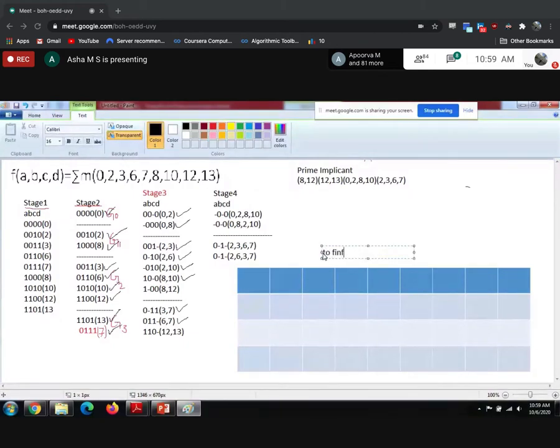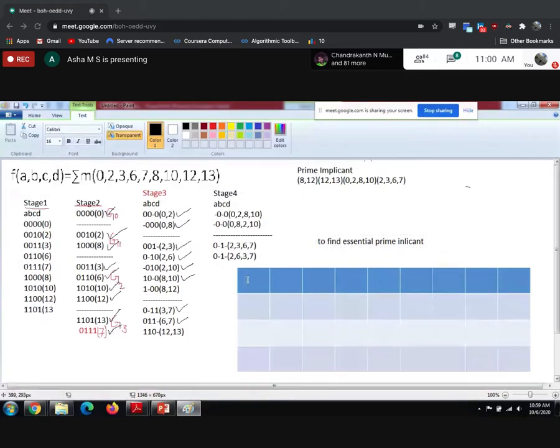Okay, to find the essential prime implicant, like this, you have to make a chart. So how to do the chart? Once I write, you'll understand. So these 4 terms you got, 4 prime implicants you got, correct, right? Okay, I wanted to insert one more, I'll write it here.